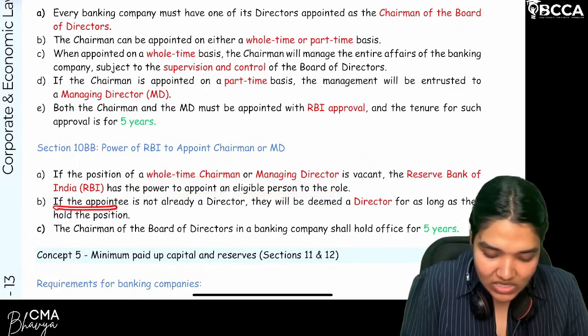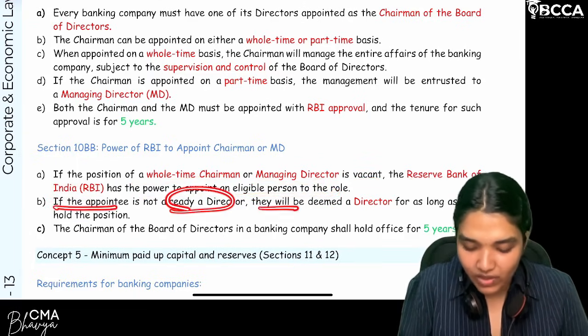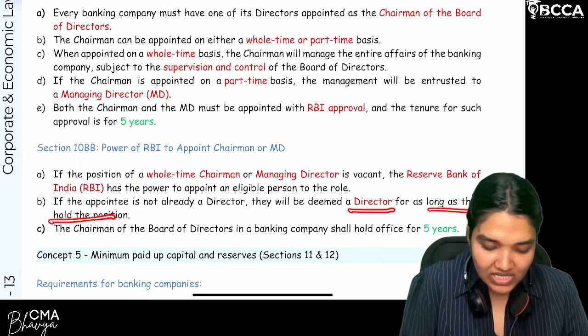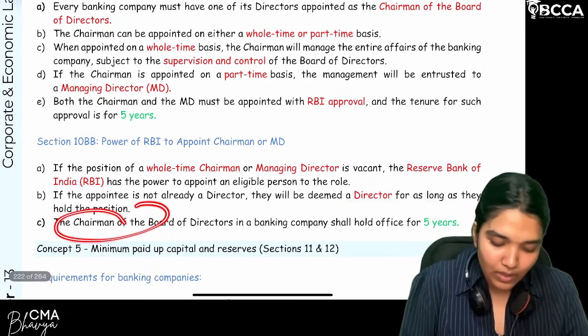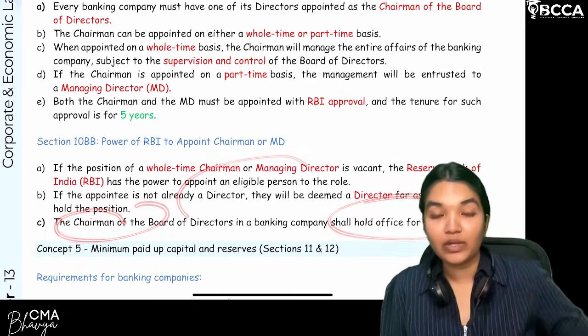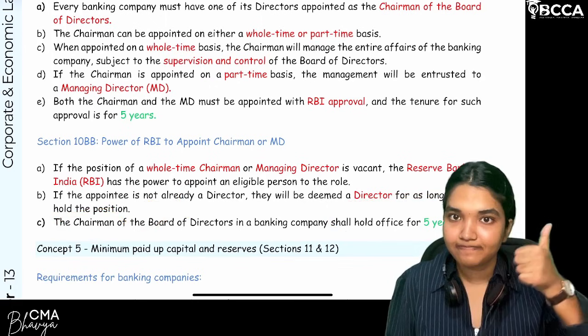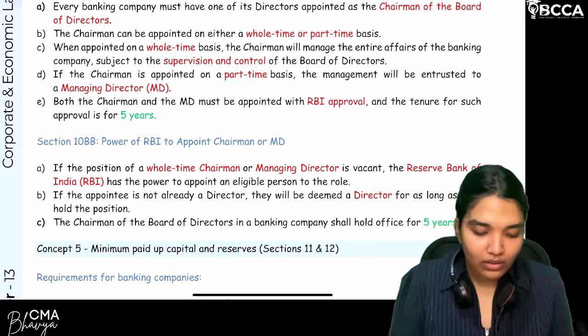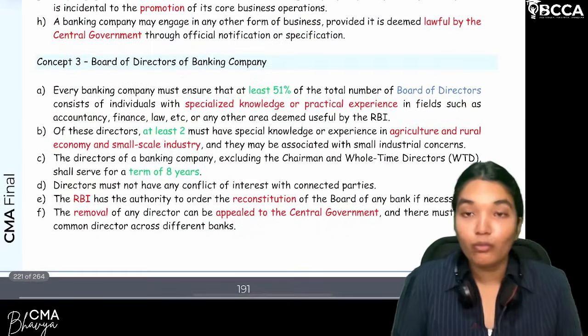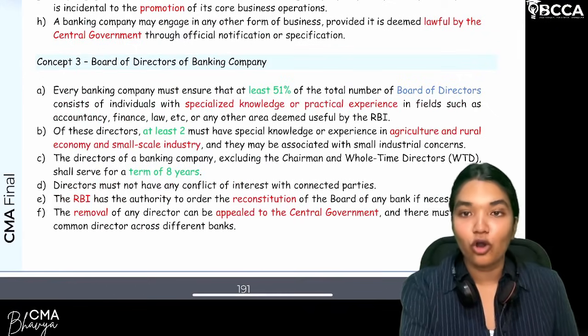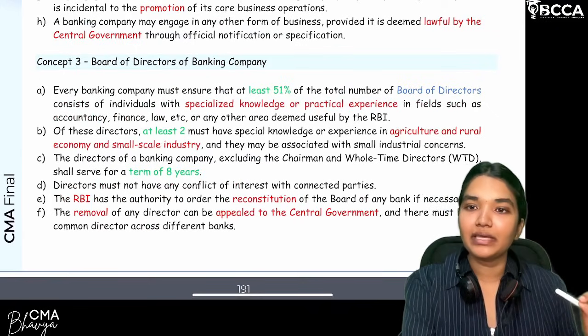So, if the appointee is not already a director, then they will be deemed to be a director for as long as they hold the position, and this particular position will also be held by that particular person for a period of 5 years. Are we clear? So that's all related to the provisions of the board of directors and the chairperson of the particular banking company.